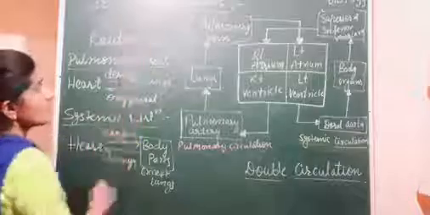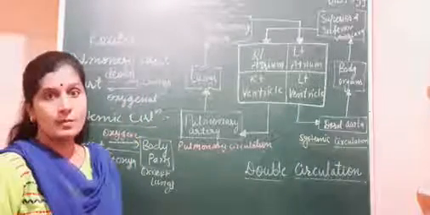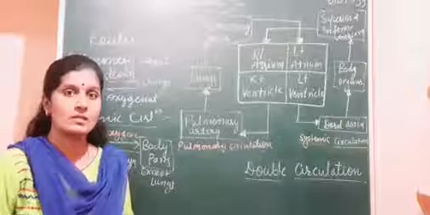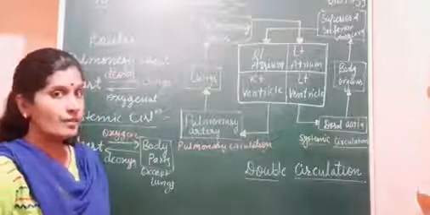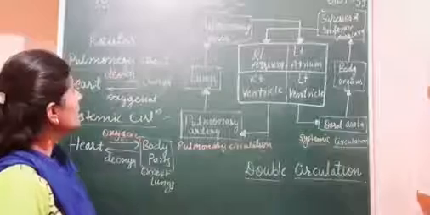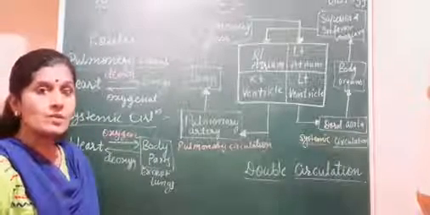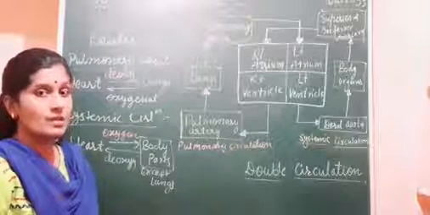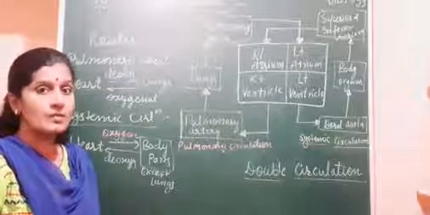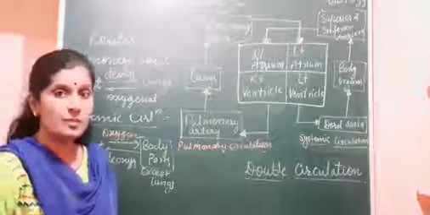In the double circulatory system, the question may come in the examination for 1 mark or 2 marks: define double circulation. At that time we need to define it as the circulation in which blood passes twice through the heart to complete one circulation. So the blood flows by two routes: first, pulmonary circulation, and second, the systemic circulation.